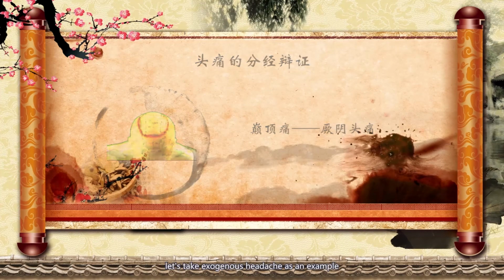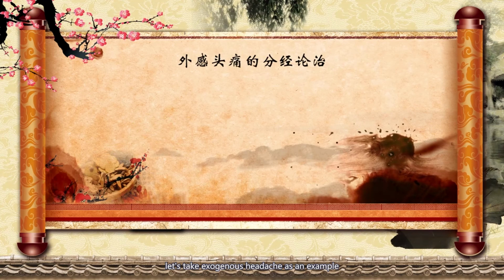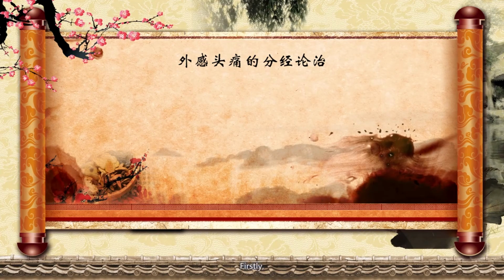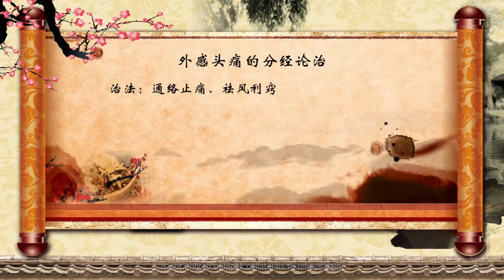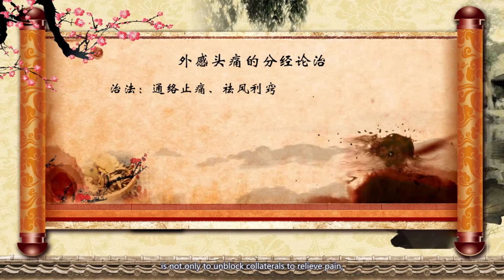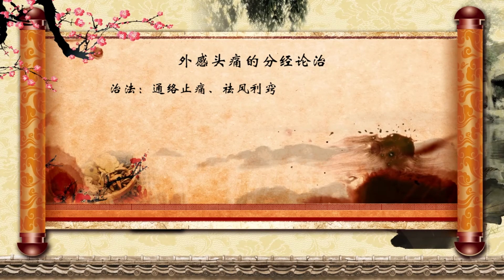So let's take exogenous headache as an example and introduce the meridian differentiation and treatment. Firstly, invasion of pathogenic wind is obviously an important cause, since exogenous headache is an externally affected illness. The therapeutic method is not only to unblock collaterals to relieve pain, but also to dispel wind to clear orifices.